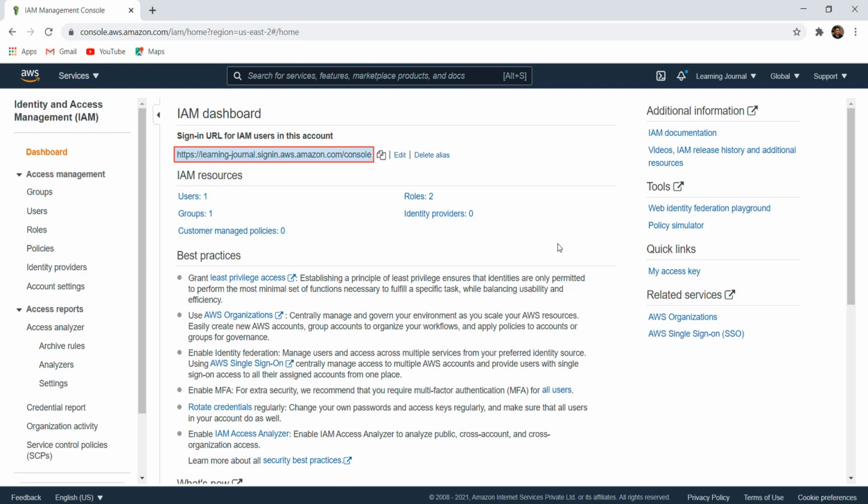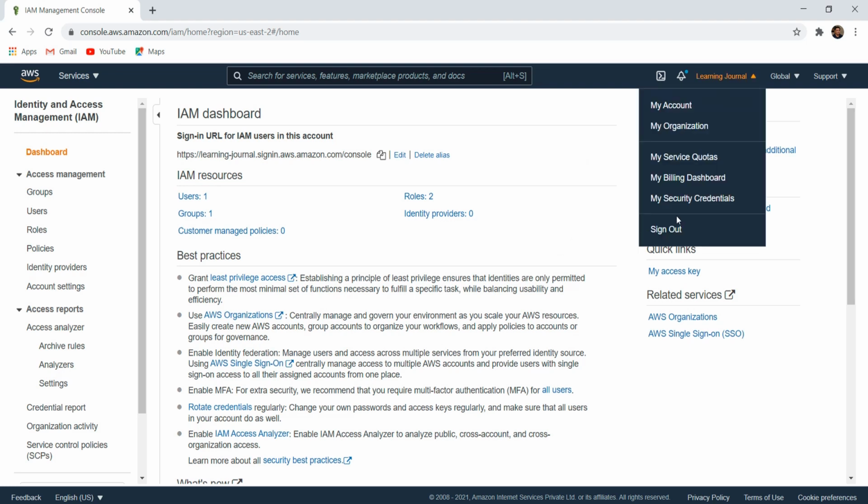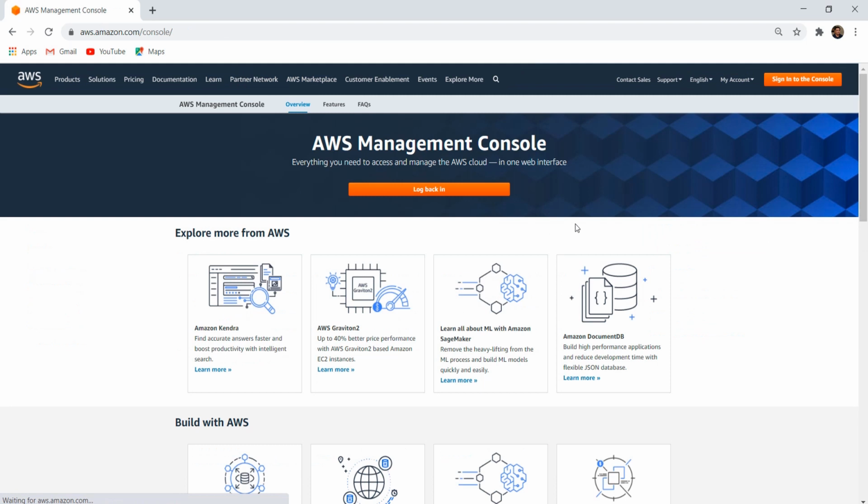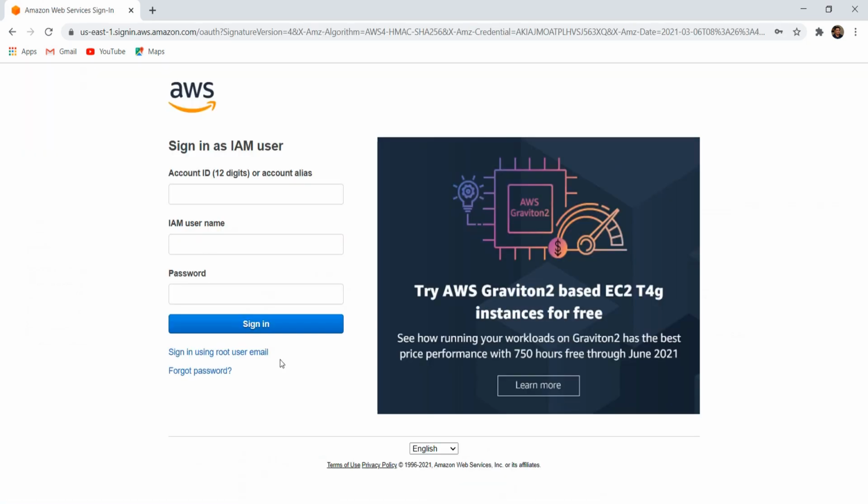I copied this URL already. Let me sign out from the root account. Now let's try login as an IAM user. Start a new browser window and paste the sign-in URL. The IAM user login page looks like this. You will need your account ID or account alias. Enter your username, password, and hit the sign in button.